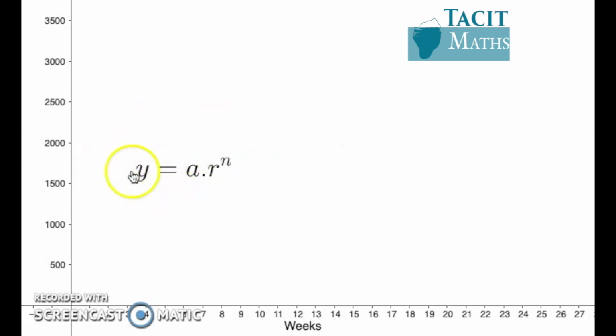So if you take this formula here, and Leaving Cert Maths students will be aware that this is the formula for a geometric sequence, right? For example, if you start at 10, double that to give you 20, double that to give you 40, double that to give you 80, 160, and so on. That's a geometric sequence, and this formula helps us work with it. The A stands for the initial value, so that's 10, and R in that case is going to be 2, because we're doubling the number each time.